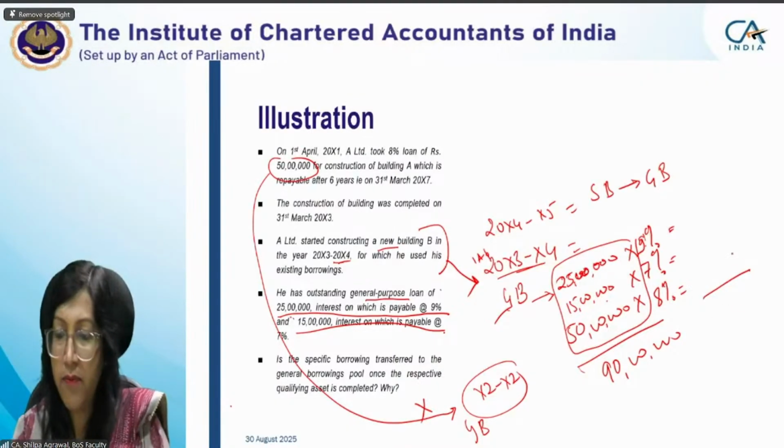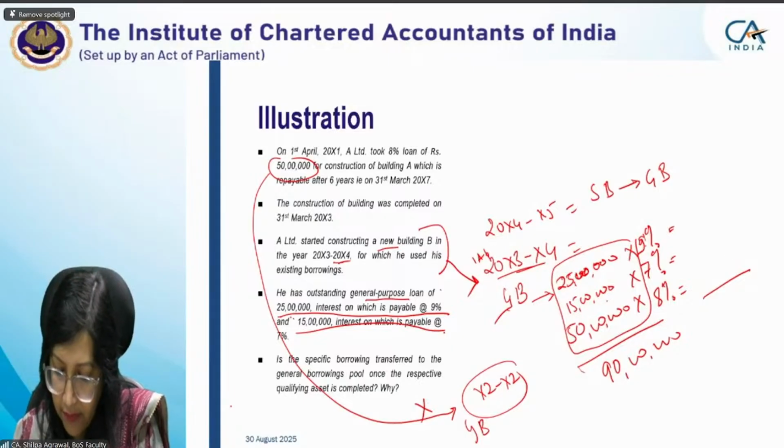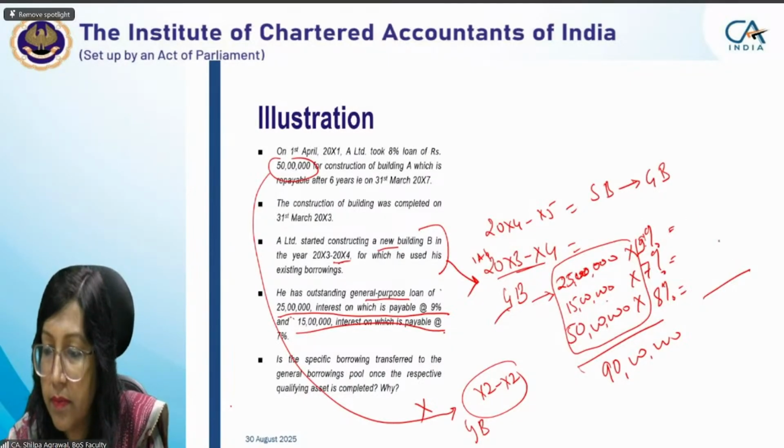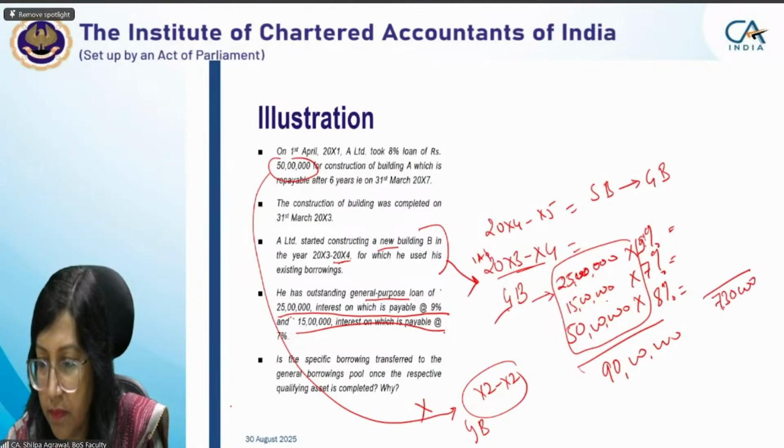Let me just get the figure. Help me in getting the figure, we'll compute and then move forward. Yes, ma'am, the interest coming is 7,30,000 altogether. Okay. Interest rate is 8.11%.